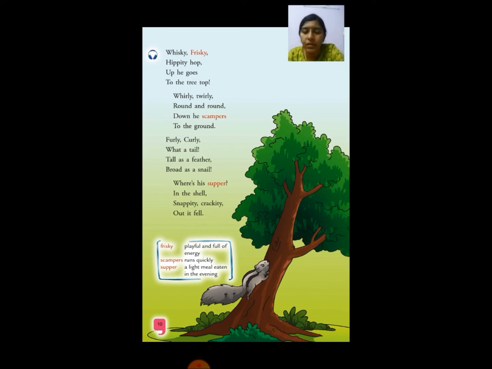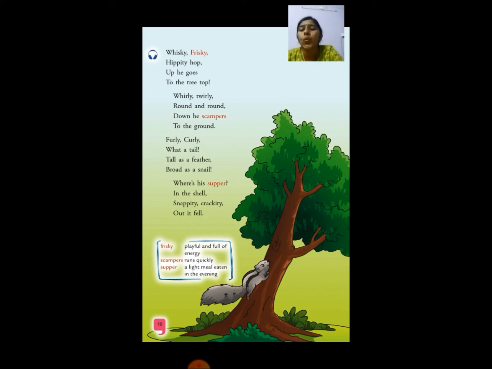So just revise. I'm just sharing the picture so that you'll enjoy seeing the picture and learning it. So both the I wish poem and this one, you memorize it, okay? When you come to school, I will ask you to recite. So shall we recite one more time this one?